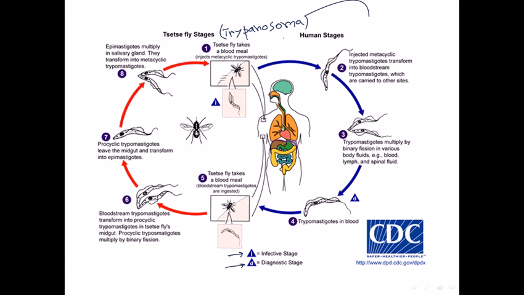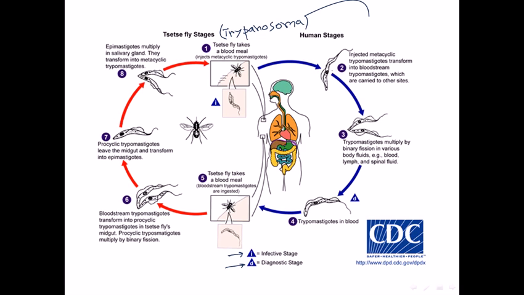It is carrying trypanosoma. Now as it is carrying trypanosoma, if it is feeding on the blood of a human being, it will inject this trypanosoma into the bloodstream of this individual, right? So it injects it. After the injection, the injected metacyclic form is actually called trypomastigotes.